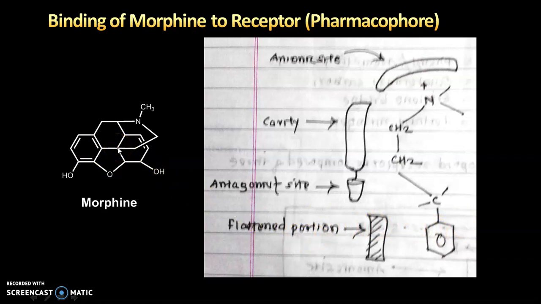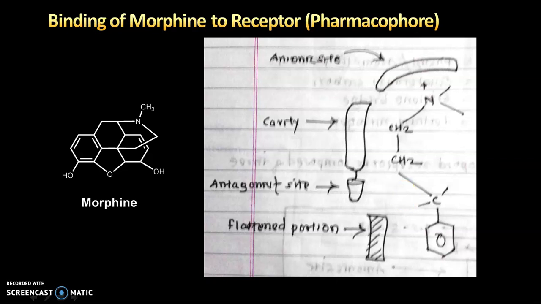With the help of this asymmetric carbon atom, where you can see over here, it is essential because this asymmetric carbon atom puts this ethylene linkage in the appropriate pocket. This ethyl linkage is binding with the cavity which is located in the receptor, and here the nitrogen is there. In the body it gets cationized in body fluid, and via this cationized nitrogen it is binding with the anionic site. It means only these 1, 2, 3, 4 parts of morphine are essential for binding with the receptor, and the remaining is not essential.